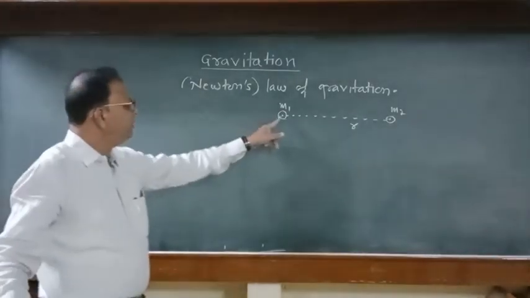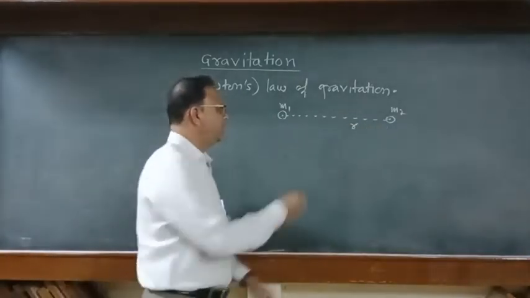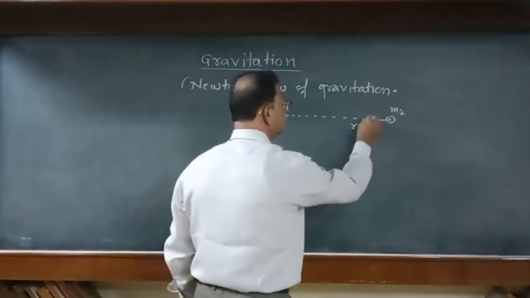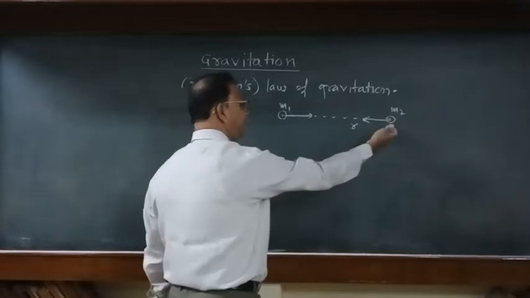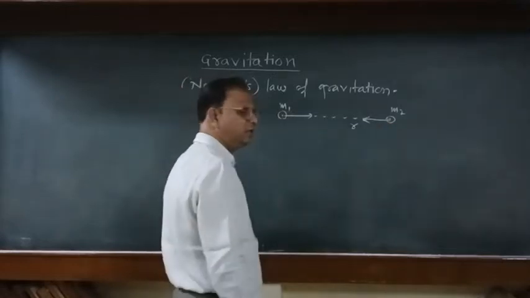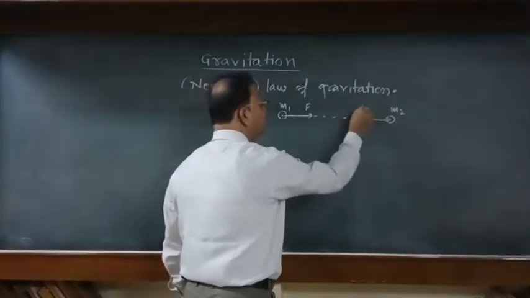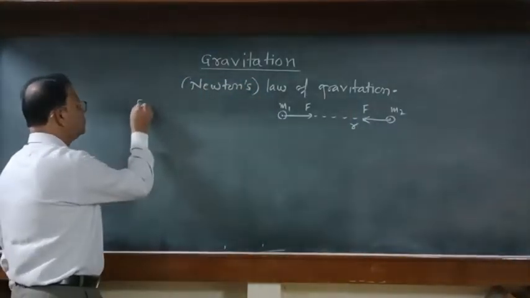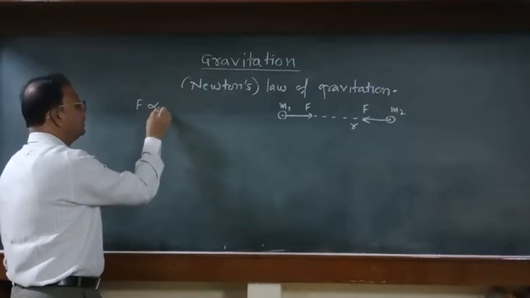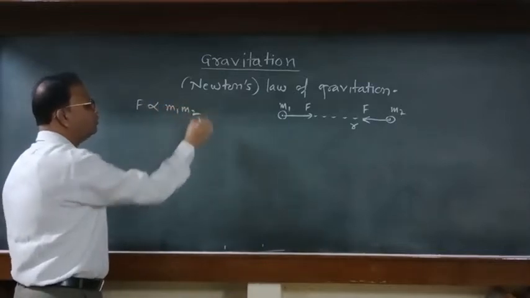every particle of matter attracts every other particle with a force, and that force is directly proportional to the product of their masses.